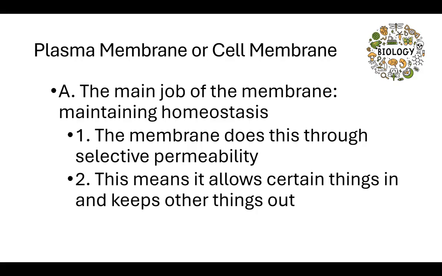Keeping everything at normal levels. So how does this plasma membrane or cell membrane keep homeostasis? Well, the membrane does this through what's called selective permeability. It is very selective on what it lets in and very selective on what it lets out. So this means that it allows certain things in and it keeps other things out.